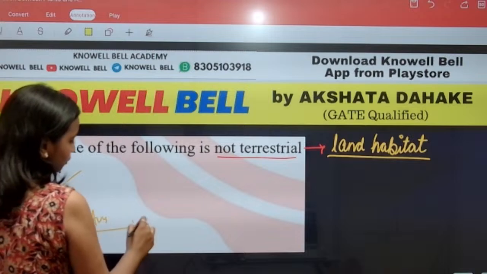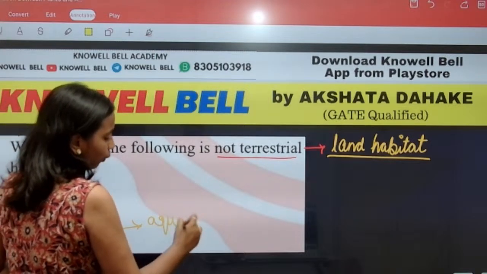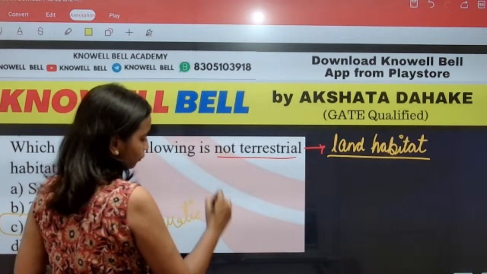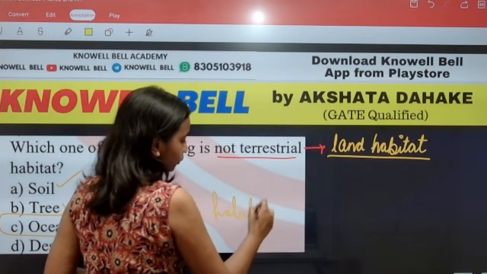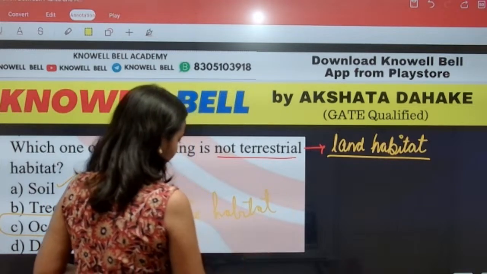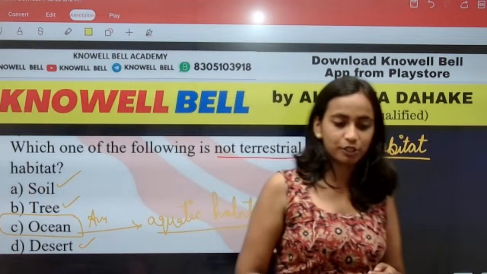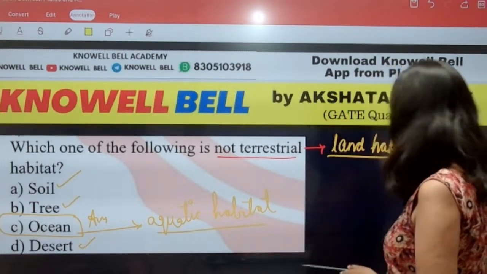terrestrial habitat. What is ocean? Ocean is an aquatic habitat. We have to keep in mind, ocean is an aquatic habitat. So what is going to be the right answer for the question? We have to keep in mind option C.